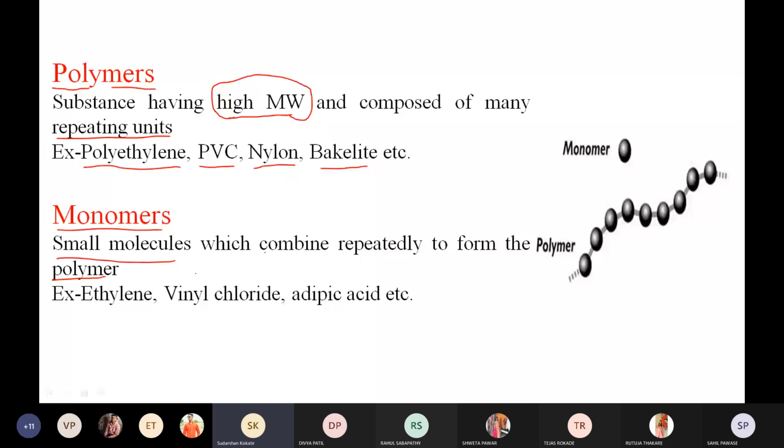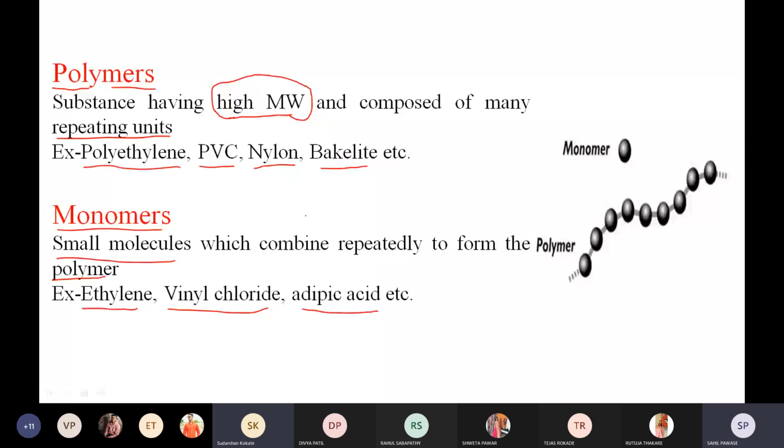The example of monomer is what? Ethylene, vinyl chloride, adipic acid. This is the example of what? Monomer, right? So monomers combine to form a dimer, dimer forms a tetramer, tetramer forms a pentamer, like this. So actually monomer is also known as what? Building block of polymers. You remember this one: monomer is also known as the building block of polymers, right?